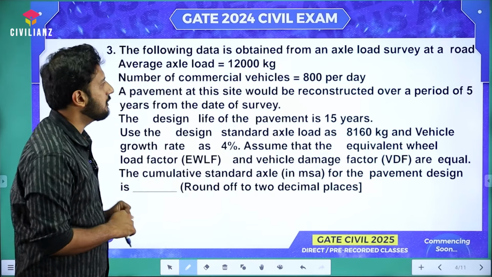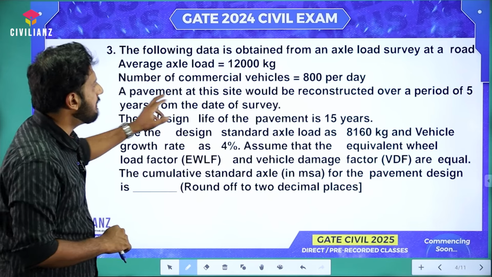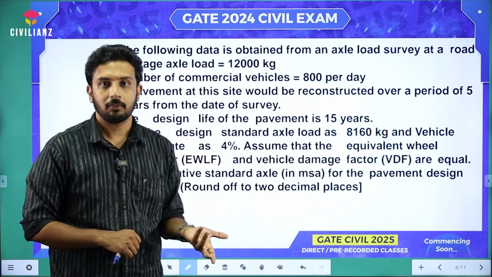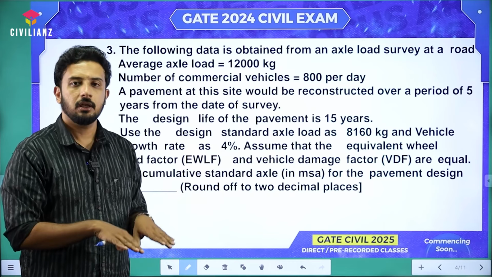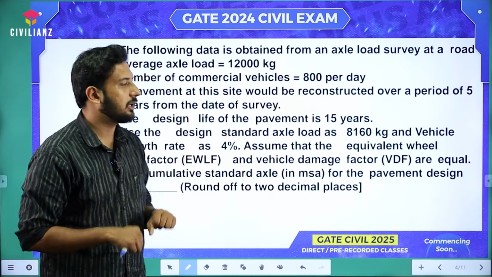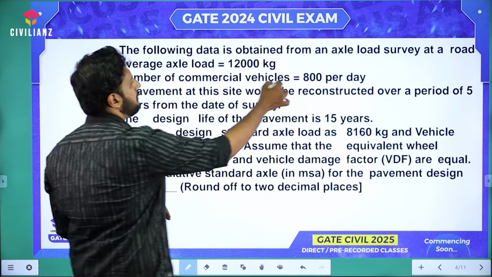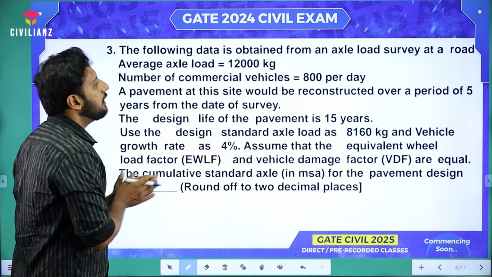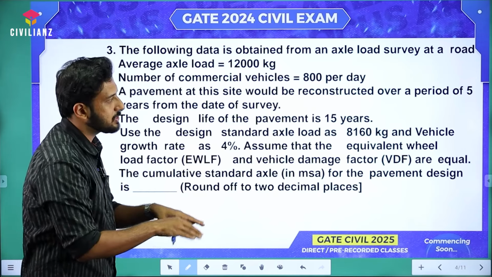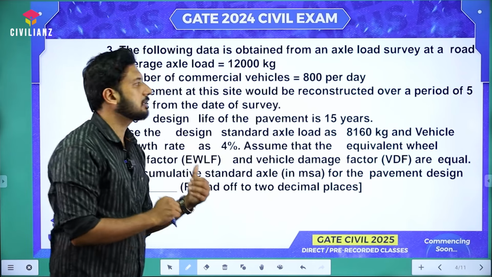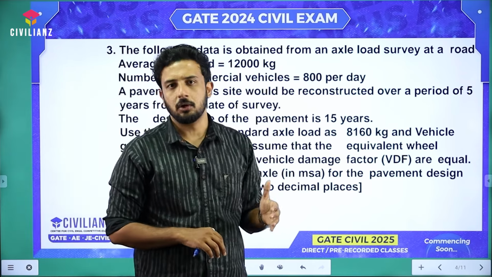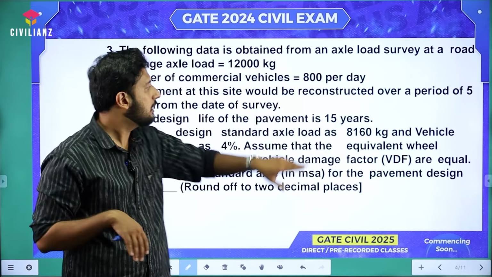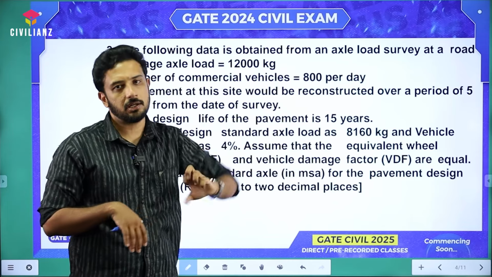Okay. So here what they have given is, it is to be reconstructed over a period of 5 years from the date of survey. Which means right now, suppose in this year, we are planning to reconstruct the road. Right now, the number of vehicles is 800 per day. 800 CVPD it might be, whatever. Now we are starting the pavement construction. Now after 5 years, the pavement construction process will be over. But that time, what will be the future number of vehicles that we don't know right now? They have given at the time of survey it's 800.